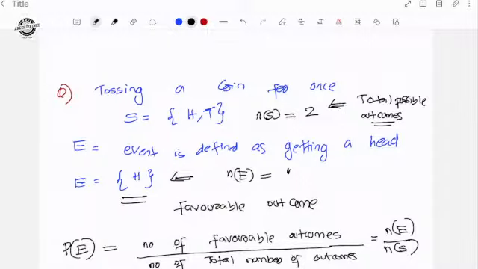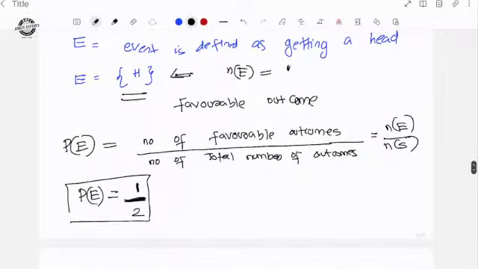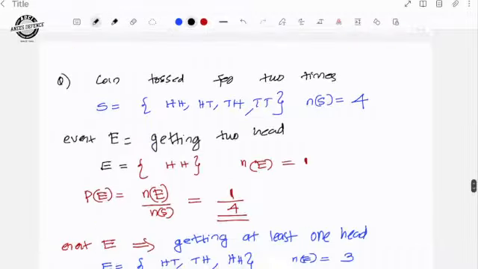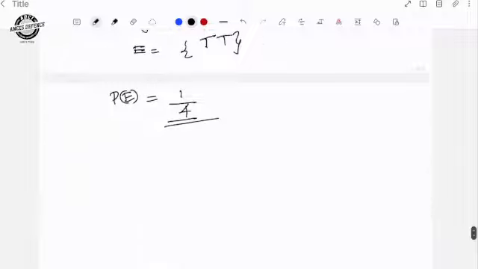So probability of an event is n of E by n of S. This is the basic rule of probability. We are calculating the chance of occurrence of an event. So this is the example of a coin.